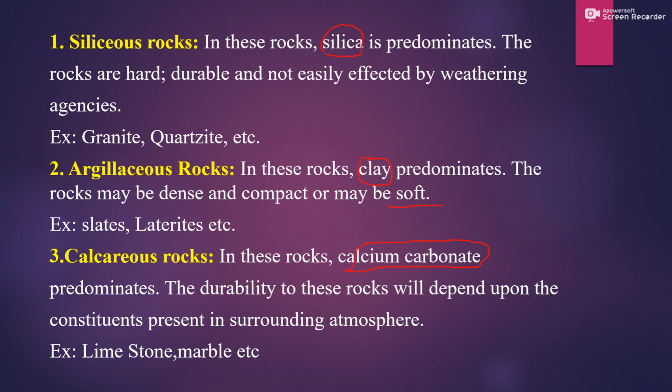So these are the various classifications of rocks: geological classification, physical classification and chemical classification. In geological classification: igneous, sedimentary, metamorphic. In physical classification: stratified, unstratified and foliated. And in chemical classification: siliceous, argillaceous and calcareous. This is a very important topic.